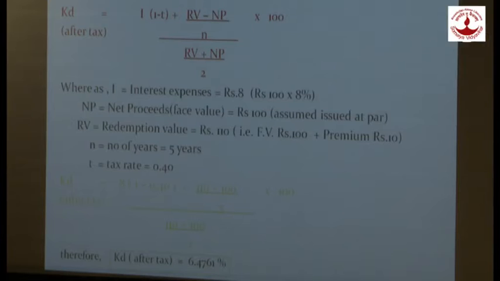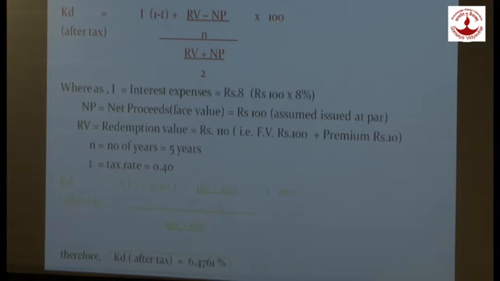Cost of debt, we are having two types of debt. One is irredeemable and second is redeemable. Irredeemable, again we are having two cases. What are the two cases? Before tax and after tax. Now in case of irredeemable, what is the formula for before tax? That is KD is equal to I upon NP into 100. What is net proceed? The amount we actually received from the debenture holder at the time of issue.